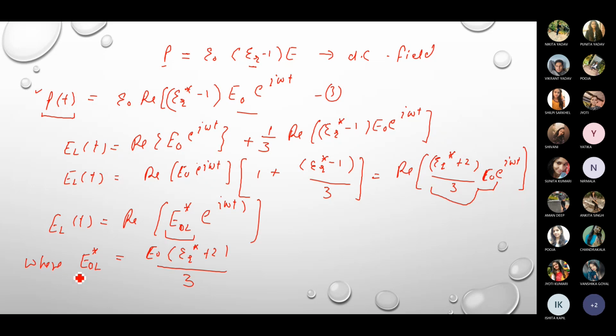right? So this value of complex electric field, let us say this is equation number 4, we can substitute from equation number 4 into equation number 2.